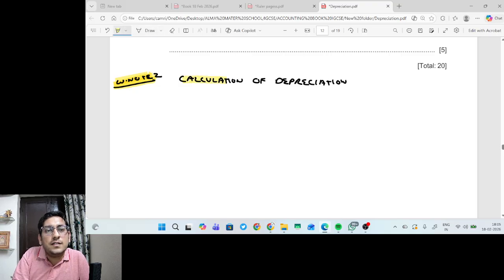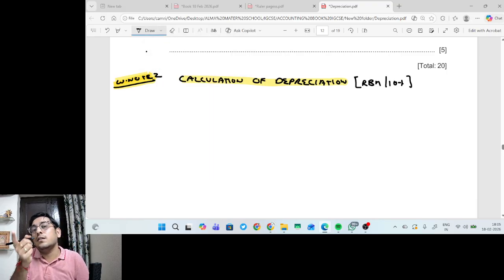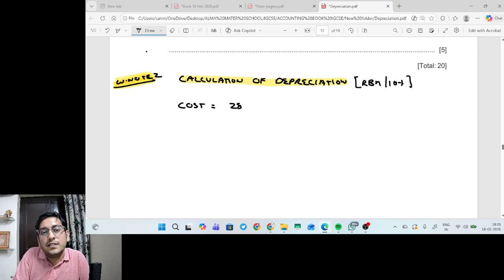We already know that the method of depreciation is the reducing balance method, RBM. A 10% rate of depreciation is given, and on RBM, depreciation is charged not on the cost but on net book value. So we first have to find the cost value. We have been given the opening balance 28,600. We purchased new assets of 3,500 and sold assets costing 1,500. So can I say the total assets now with me is 30,600?